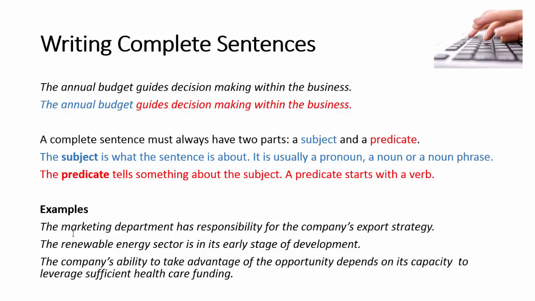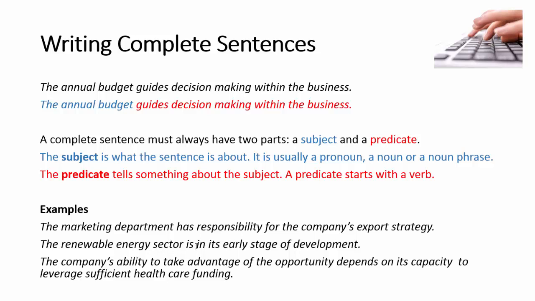Let's have a look at some more examples. The marketing department has responsibility for the company's export strategy. So we have the subject. The subject is, as we said, a noun or a noun phrase. So this looks like a noun phrase, the marketing department. And then we move into this verb, so that's probably the predicate there. The second one, the renewable energy sector is in its early stage of development. Again, we start with a noun. We've got four words here, and that acts together as a noun phrase.